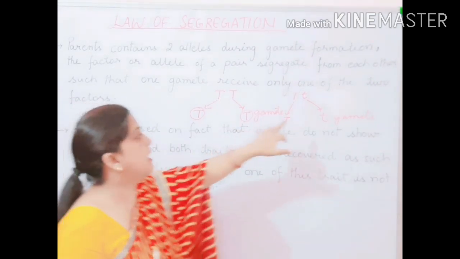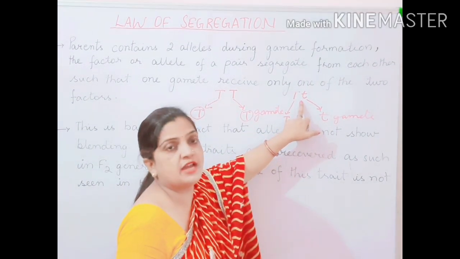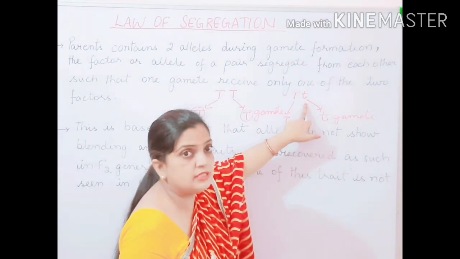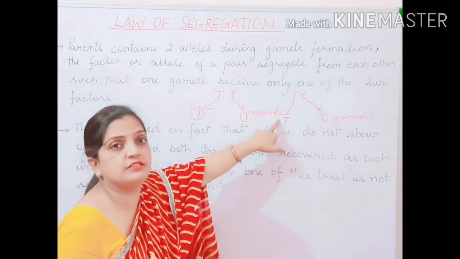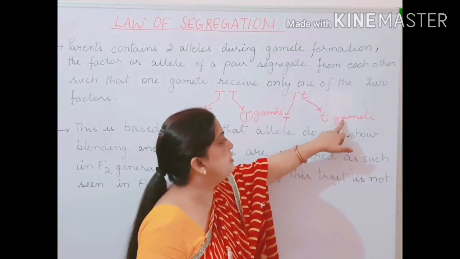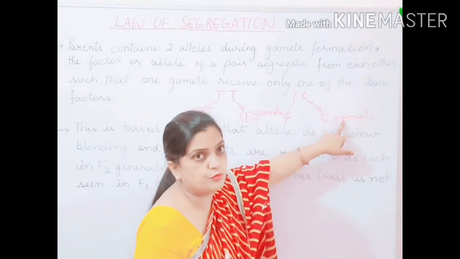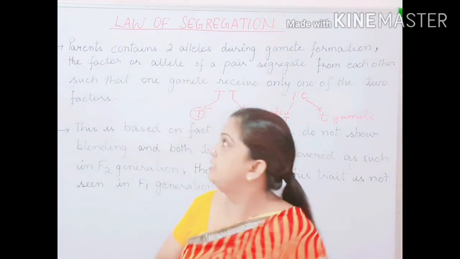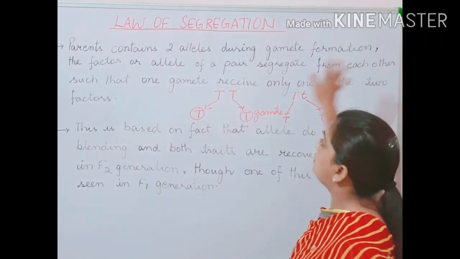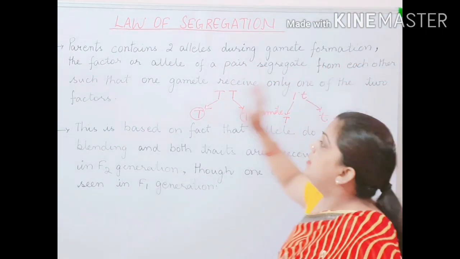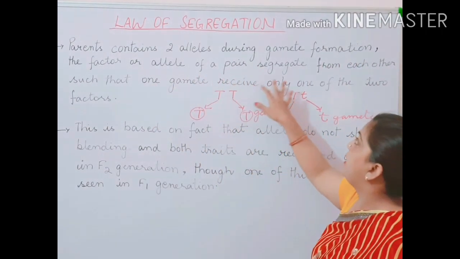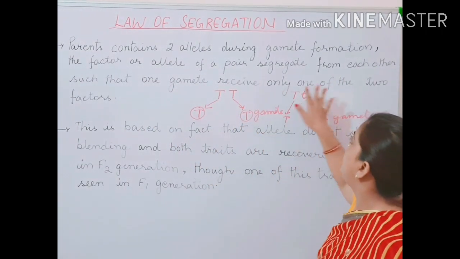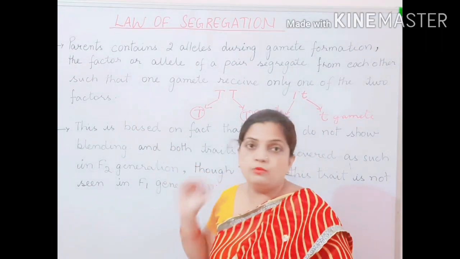But if the genes were having heterozygous type, then one was capital and the other one was recessive, small letter. So one of the gametes will be receiving the dominant type and the other gamete will be receiving the recessive type, small type of character. So this is what it means here, that parents contain two alleles during gamete formation. The factor or the alleles of a pair segregate from each other such that one gamete receives only one of the two factors. Hope this is clear to you all.